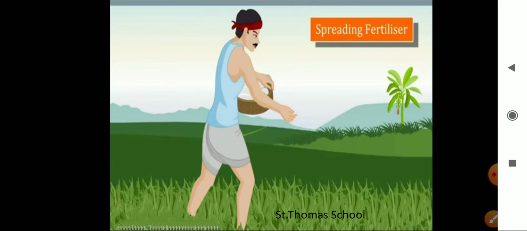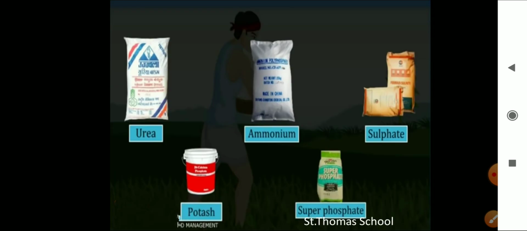They are produced in factories. The examples of fertilizers are urea, ammonium sulfate, potash, superphosphate, NPK. What is NPK? NPK is nitrogen, phosphorus and potassium.